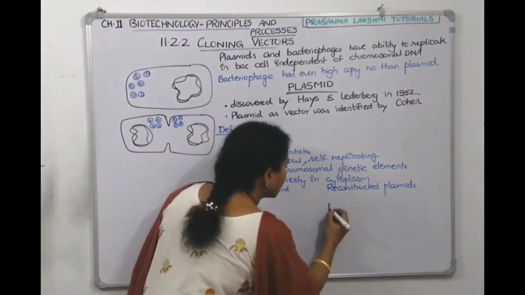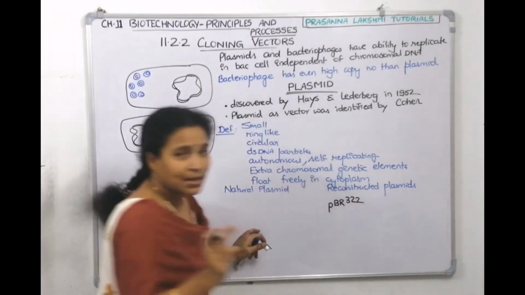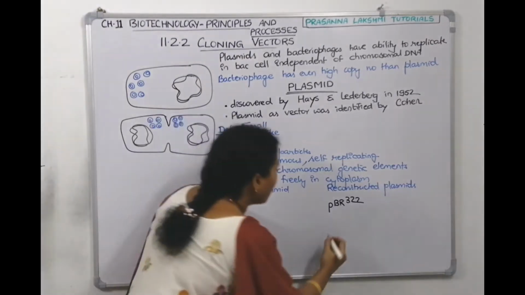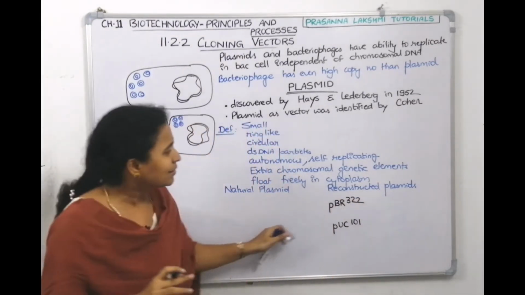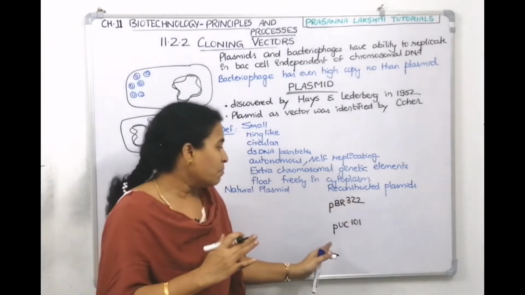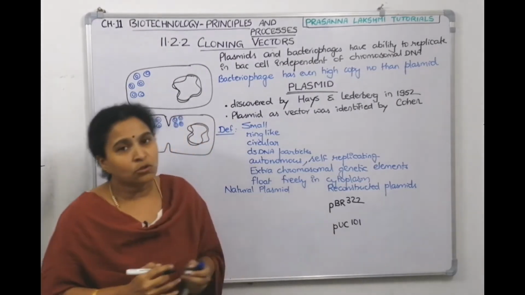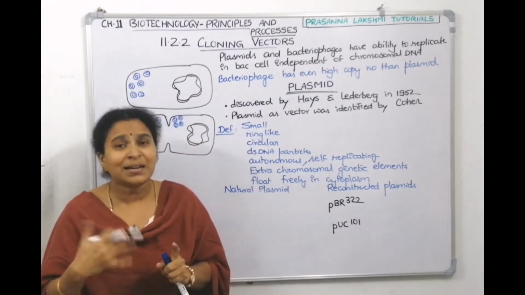Two popular reconstructed plasmids are there. One reconstructed plasmid is PBR 322. Diagram is there in NCERT. Another popular plasmid is PUC 101, 102, like that. This is the series, okay? So majorly if you understand PBR, it goes on. Majorly if you understand PUC, it goes on. So PBR and PUC, are they natural plasmids or constructed plasmids?